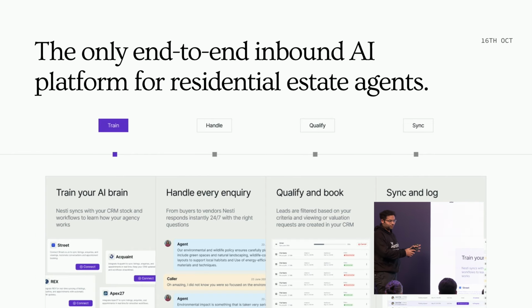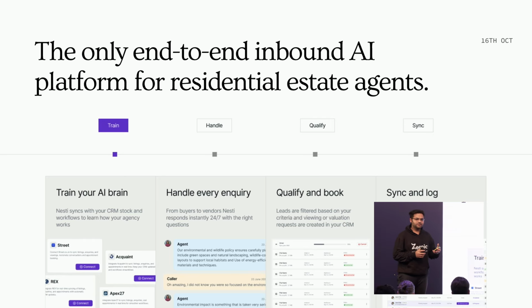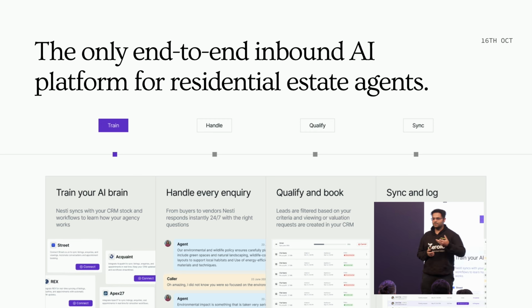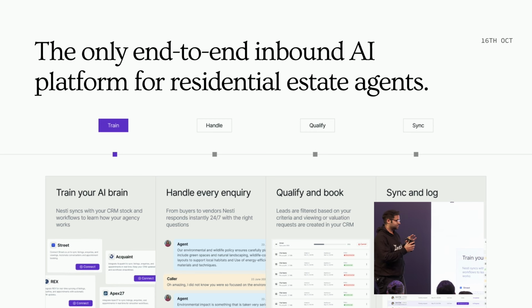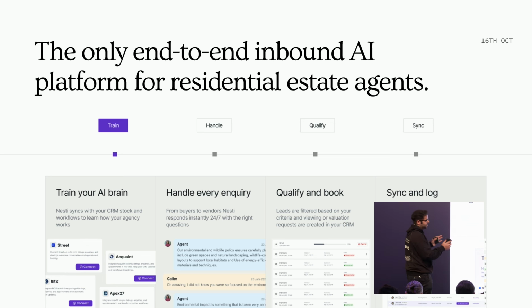Coming to the product now. Basically, whenever there is an agent incoming call, there are quite a few things that they need to go through in their process. They need to ask a few questions, do the entire qualification setup, and then find relevant properties or any kind of relevant deals that they would get for this person. After that, they book viewings, then they go ahead and start closing deals, getting all the paperwork done. Now, the entire process, right from the beginning to the end, we have in 4 different stages, from training to handling to qualification and then syncing.